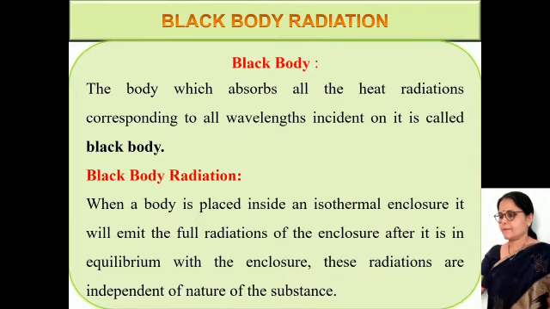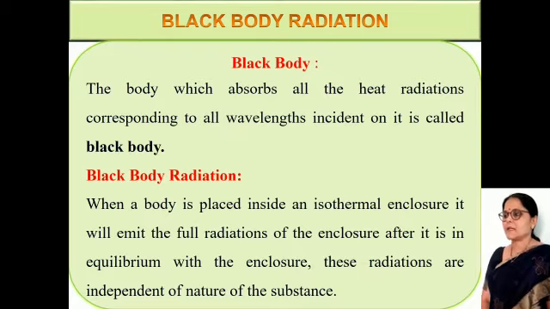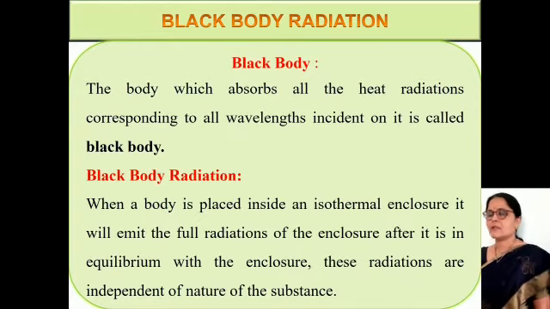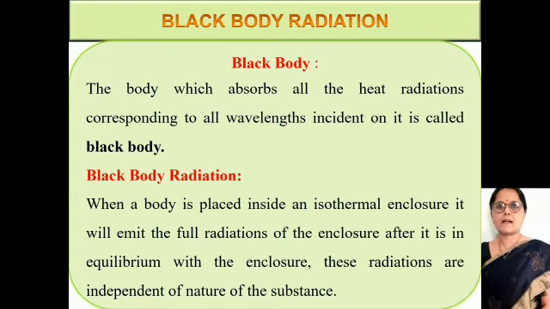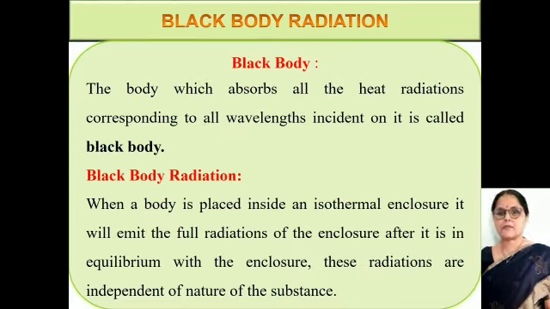The body which absorbs all the heat radiations corresponding to all wavelengths incident on it is called a black body. Black body radiation: when a body is placed inside an isothermal enclosure, it will emit the full radiations of the enclosure after it is in equilibrium with the enclosure. These radiations are independent of the nature of the substance. Such radiations are called black body radiations.